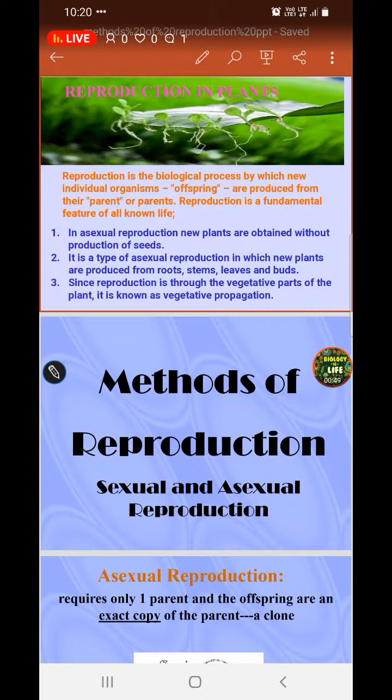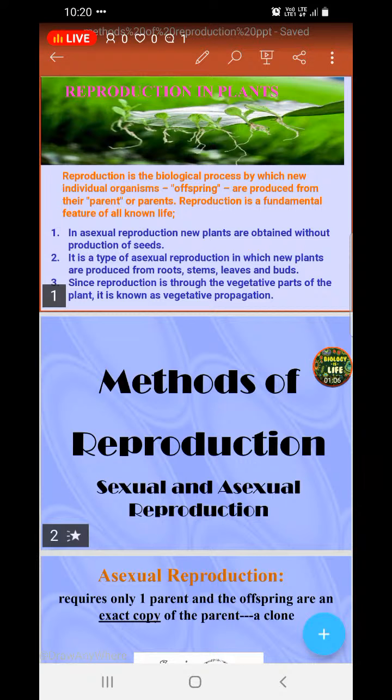So when I talk about reproduction in general, what is reproduction? Reproduction is the biological process by which new individuals or new organisms, offsprings, are produced from their parent or parents. Why am I specifying parent or parents?